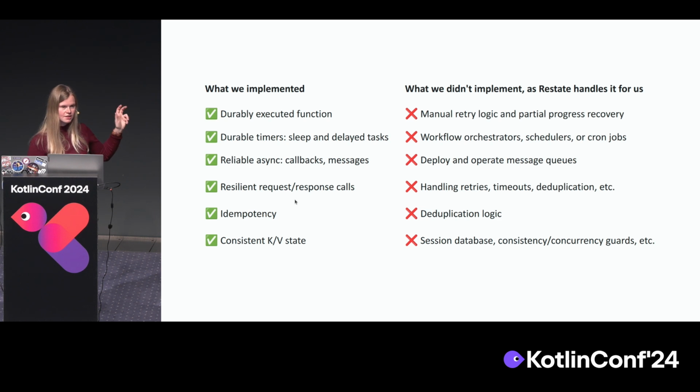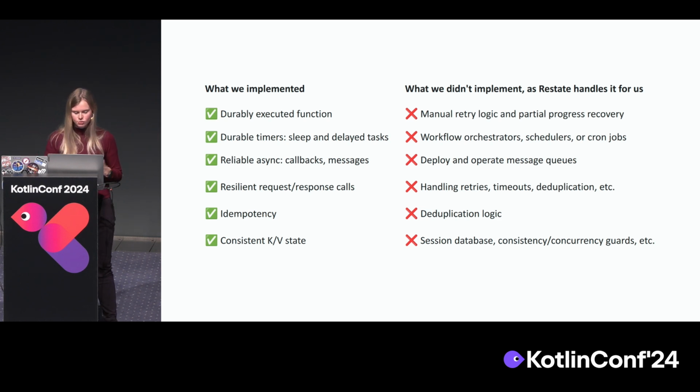And our front end used the idempotency key, so if the user presses the checkout button too many times, we can never get in a state where we deliver orders multiple times. For the virtual object side, we were able to just store that in the log together with the execution, so we don't need consistency and concurrency guards to avoid getting into an inconsistent state, which would be hard to fix.